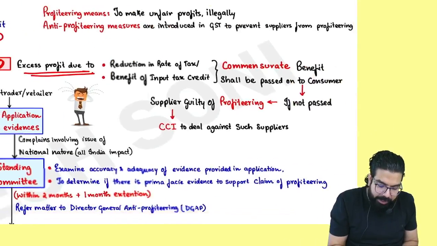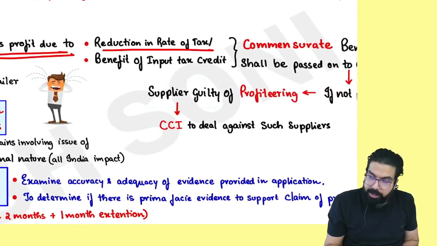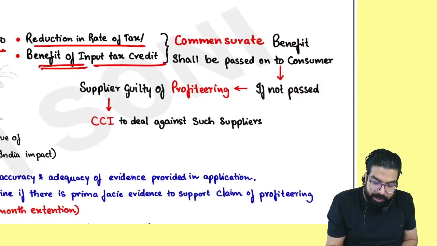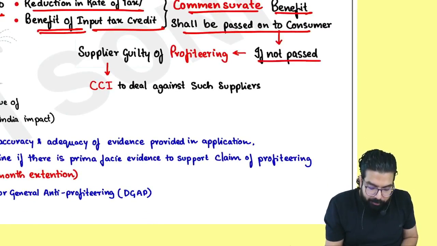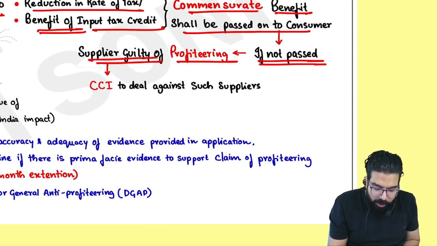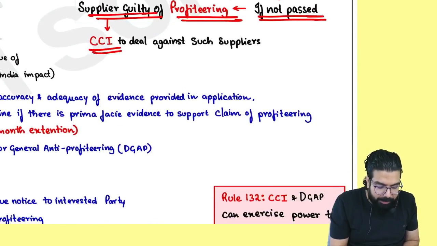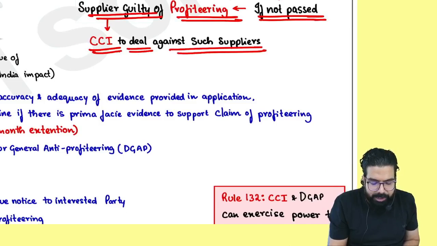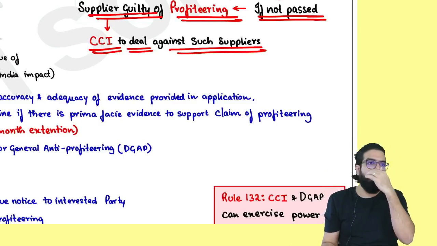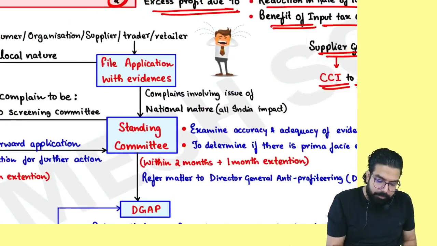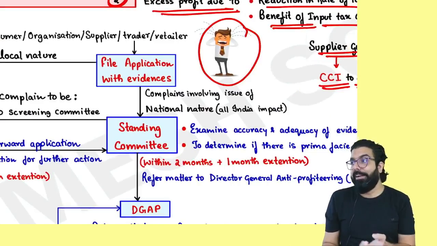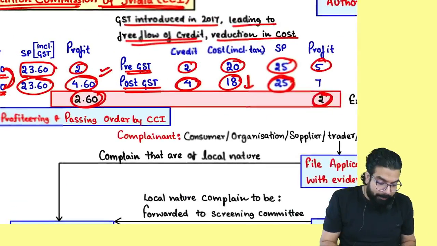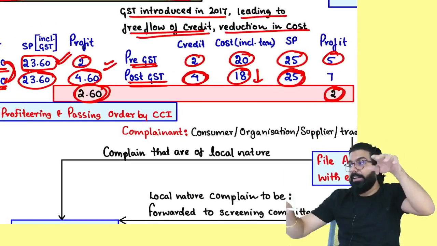Such excess profit, that is because of the reduction in tax or benefit of ITC, should always be passed on to whom, everyone? Customer. If not passed, supplier will be guilty of what? Profiteering, and Competition Commission of India will deal against such suppliers. Are we clear, everyone? Now listen. So for an example, supposing I am over here. I am telling, sir, earlier also he was charging masala dosa 23.60. GST rate came down.